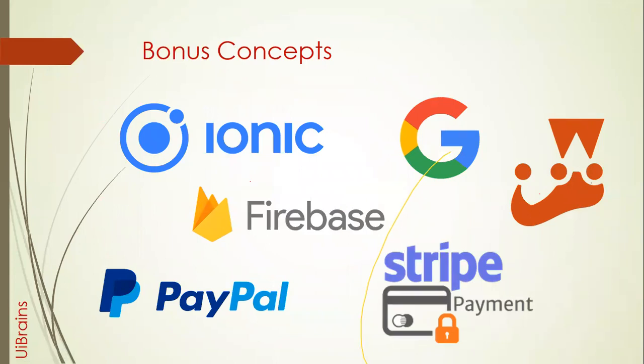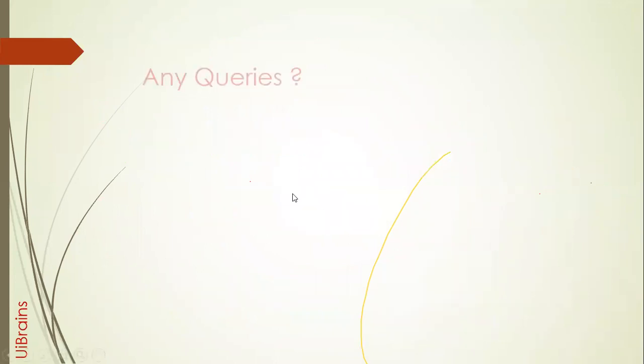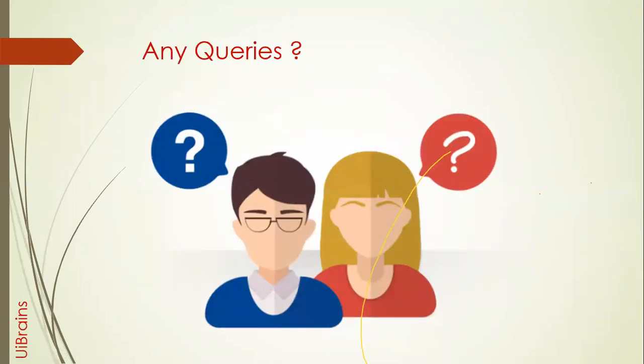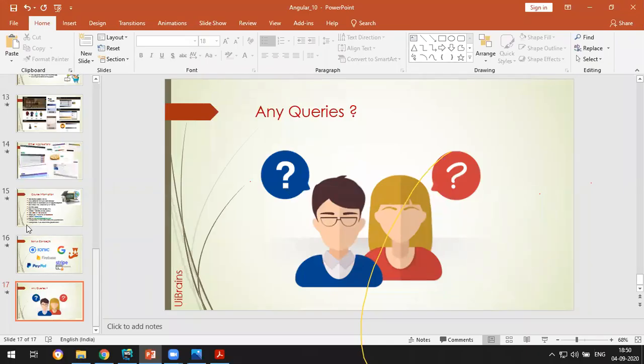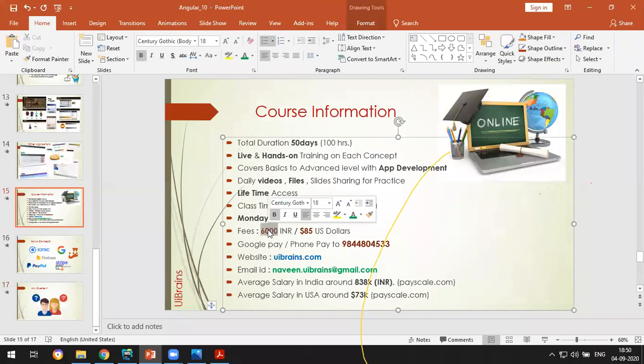Next is questions. Before you ask, I want to make one thing clear, because many people are asking, sir, 6,000 rupees is a huge amount, can you give a discount? Actually, this is the already discounted amount. For that, I will give you one small example, just for understanding.